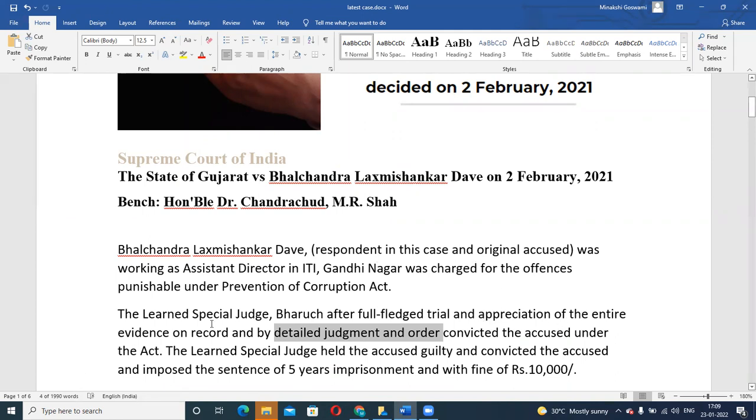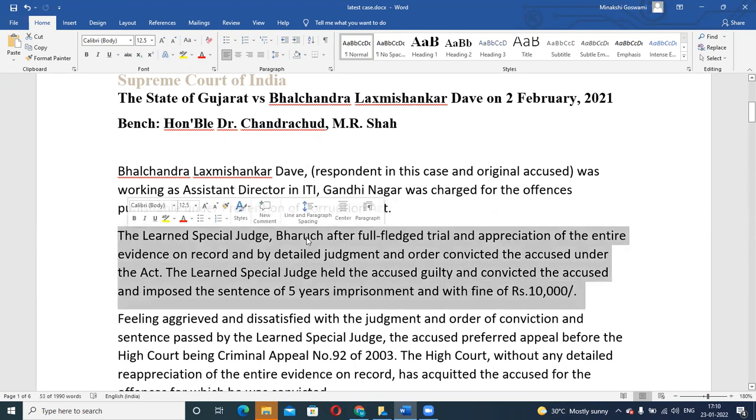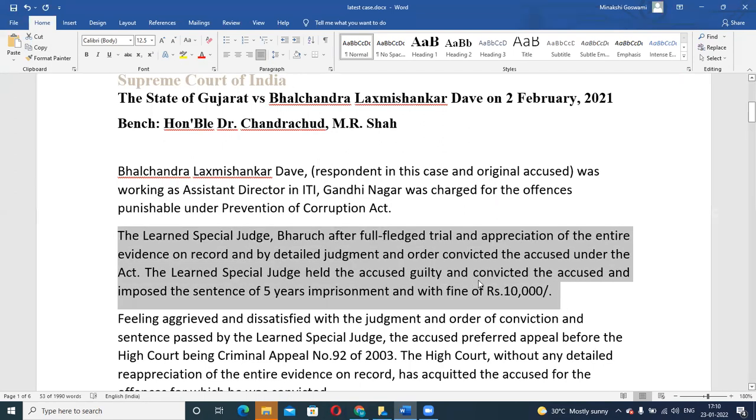He appreciated the entire evidence which was recorded, and a detailed judgment and order was given, convicting the accused under the act. The learned special judge held the accused guilty and gave him a punishment of 5 years of imprisonment plus a fine of 10,000 rupees. In this entire situation, the trial court judge has properly justified it, given the judgment, everything is there. It's a proper decision.